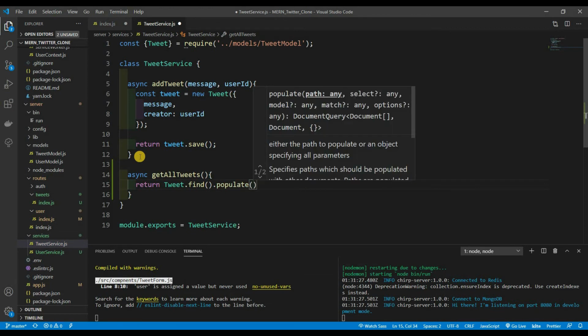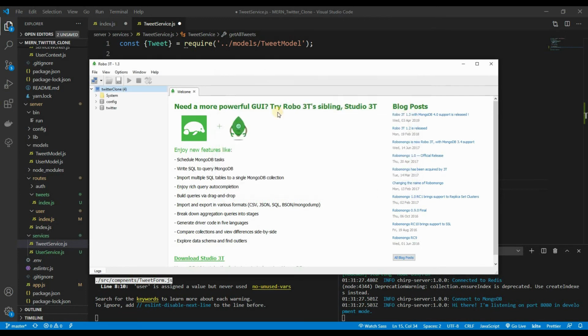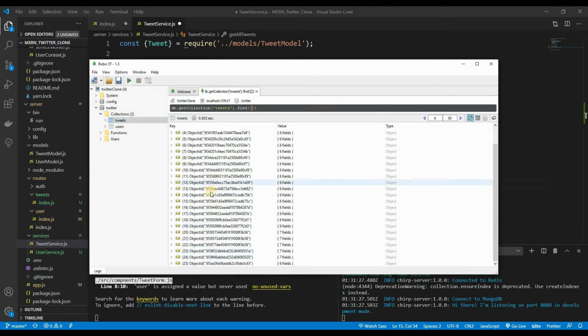The reason why we need to say this is because, remember guys, let's open up our MongoDB and see what's going on inside of it, so that way you can figure out what's going on. So inside of tweets, look at this, I've got 25 tweets.